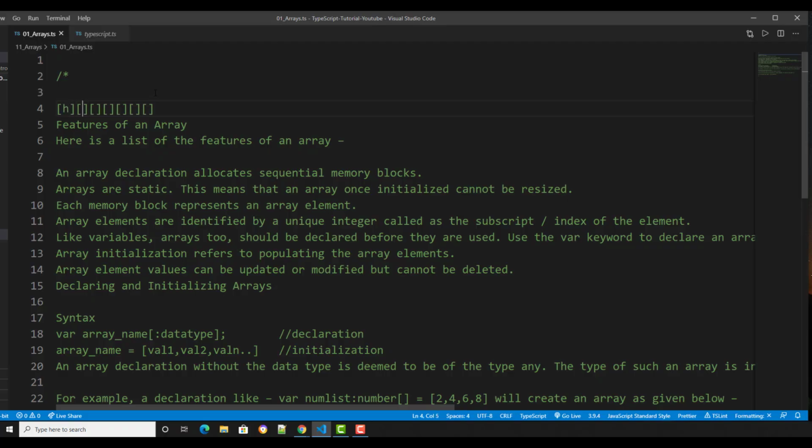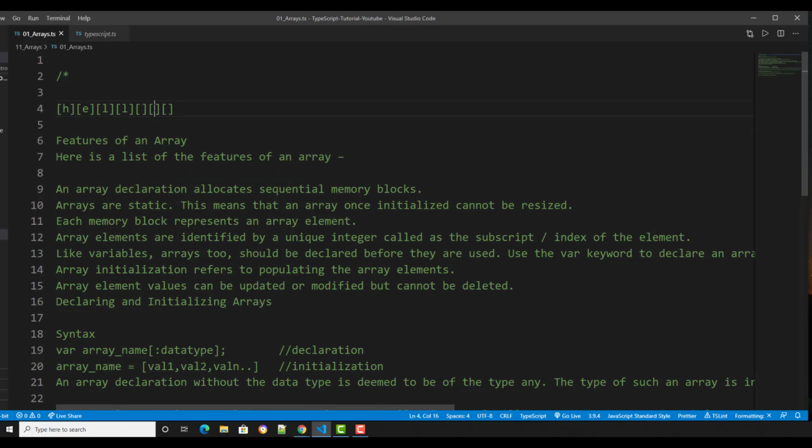This is how a program works in the background. So these are the arrays. That's the easiest way you can explain an array. They are just a box of strings and words.